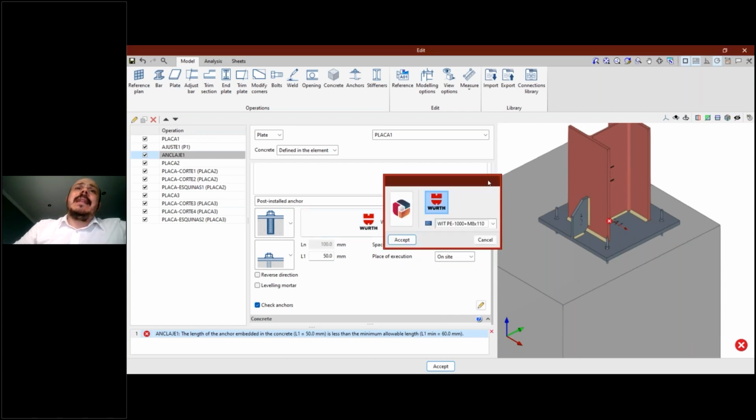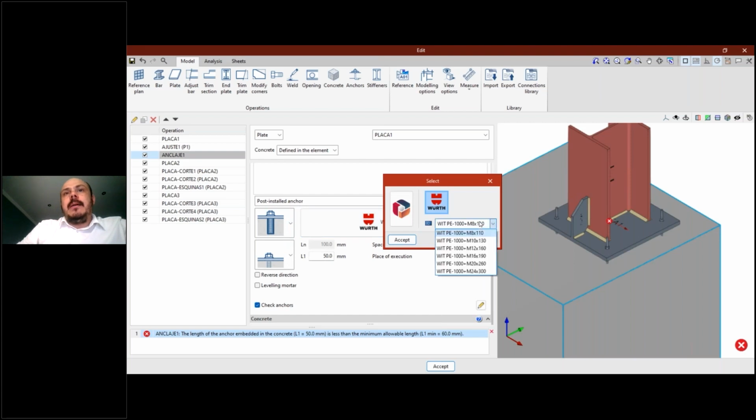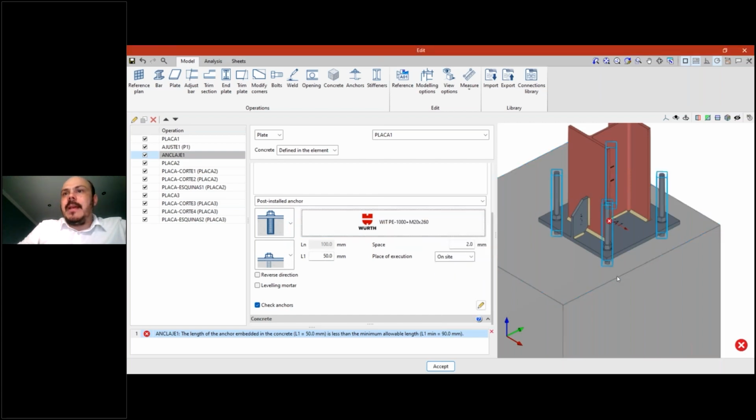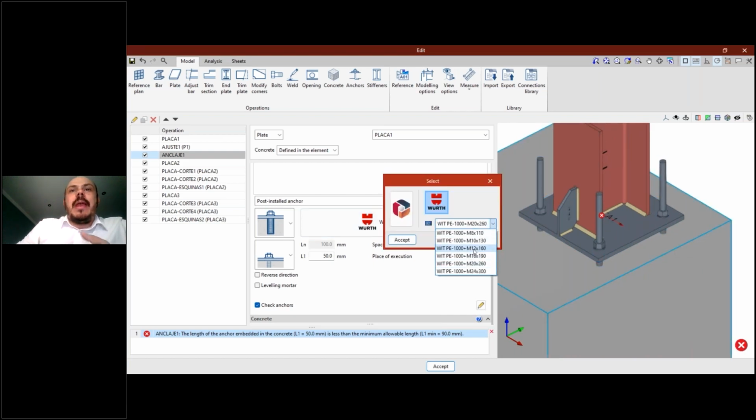And I can select this specific anchor from the Word catalog to include in my base plate in this case. So I can get one that is a little bit bigger here. Maybe this is too big, but I can select real anchors in this case.